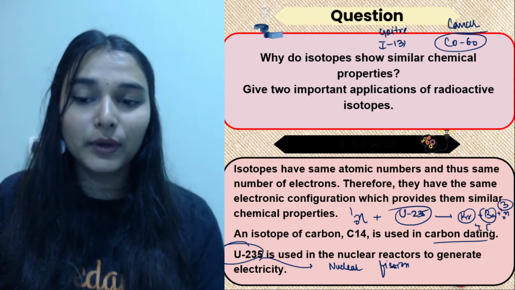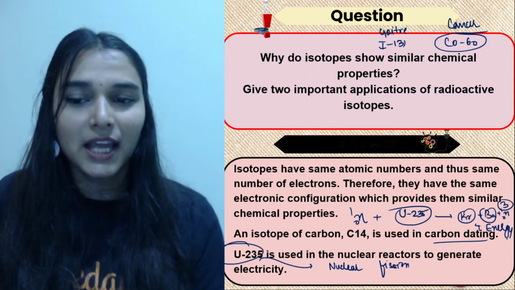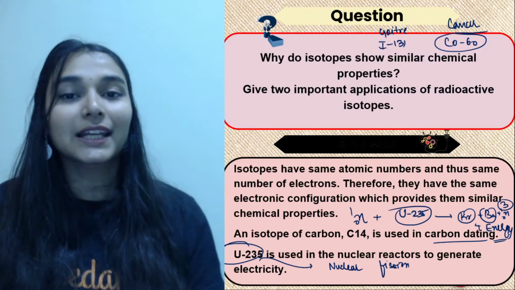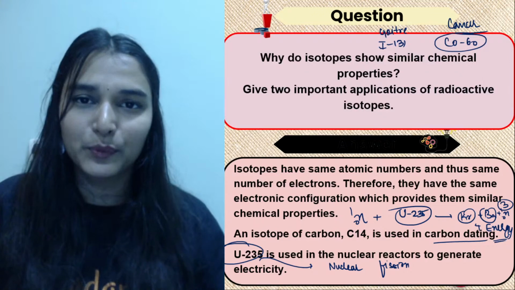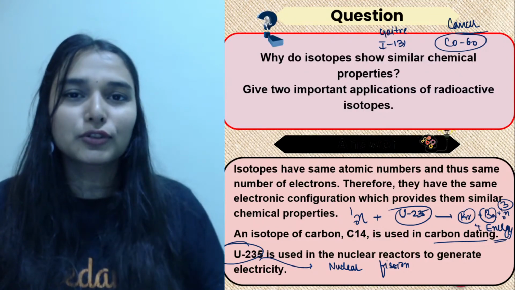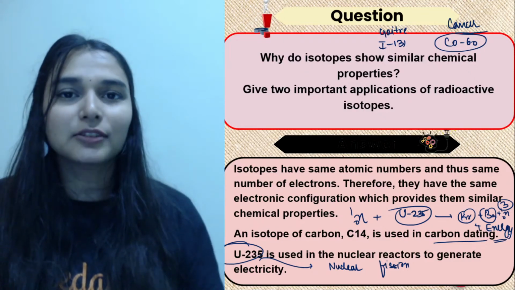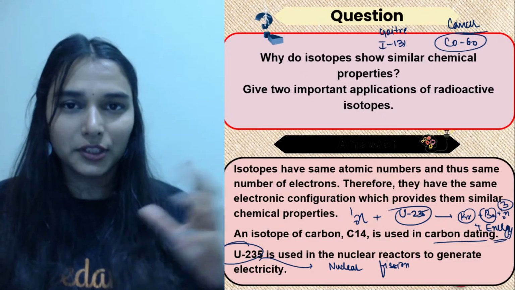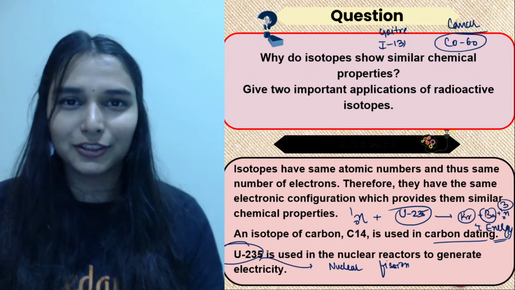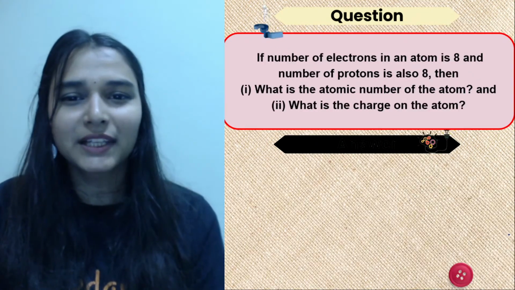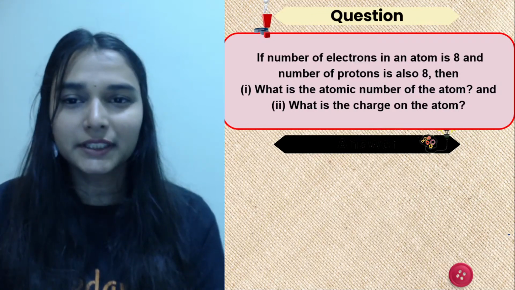Along with that you do get a large amount of energy, and this energy is helpful for generating electricity in the nuclear power plants. So this energy is used to convert water into steam. Then steam runs the turbines. Turbine is connected to a generator. Generator then electricity is produced there. Okay, so that's easy. कोई भी application you can keep over there, not difficult.